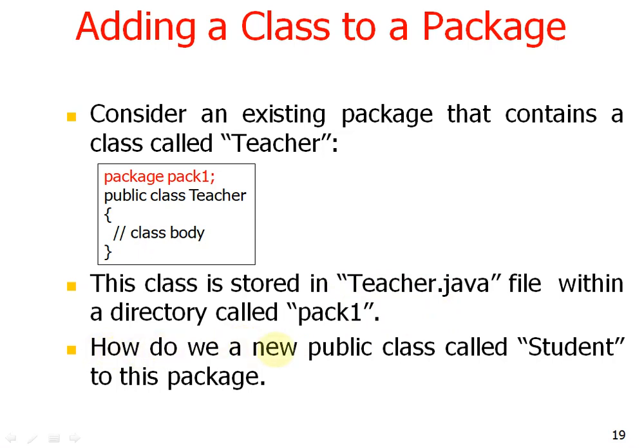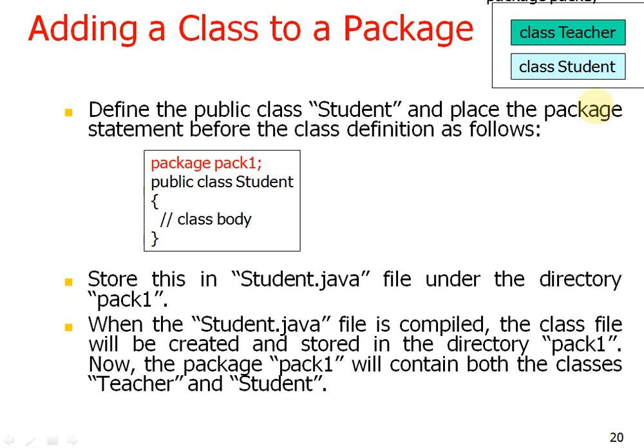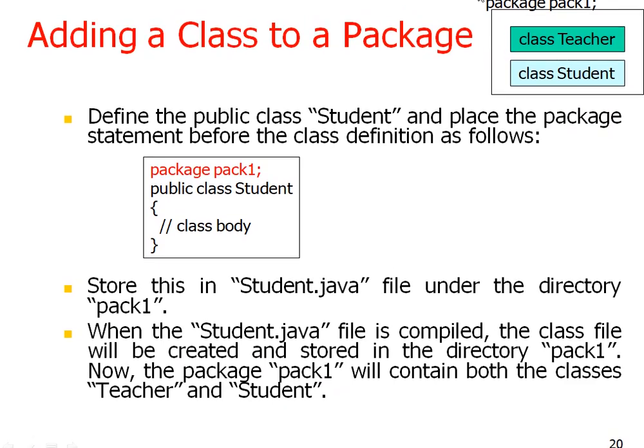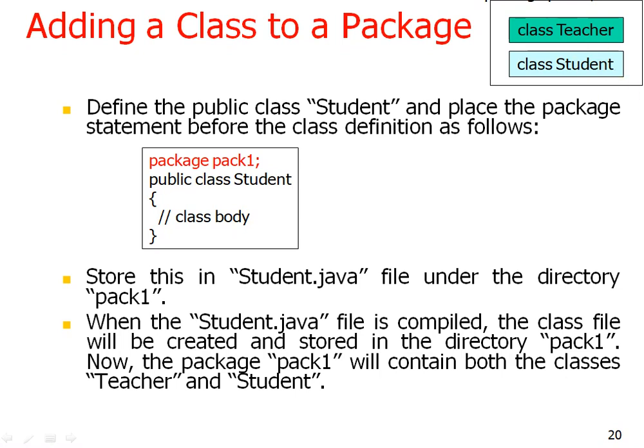How do we add a new public class called student to this package? So, adding a class to a package: there is a package with the name pack1. Inside we have two classes, class teacher and class student. Define the public class student and place the package statement before the class definition as follows.